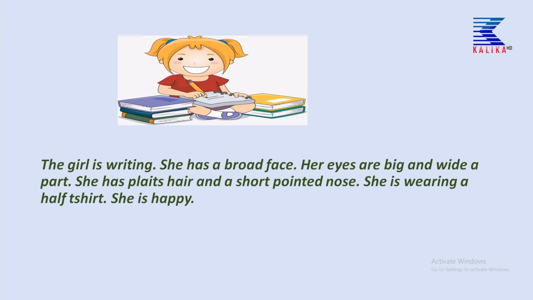She has plaits hair and a short pointed nose. Children, she has plaits hair means, can you see two sides? She has tied her hair in two sides, not one. So, that is why I have written here, she has plaits hair and a short pointed nose. Short pointed nose means not a long one, okay, a short one, a small one.